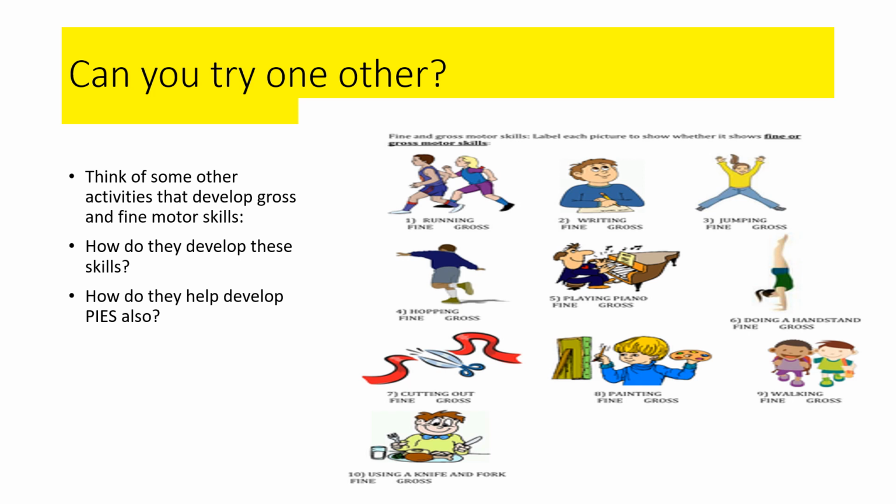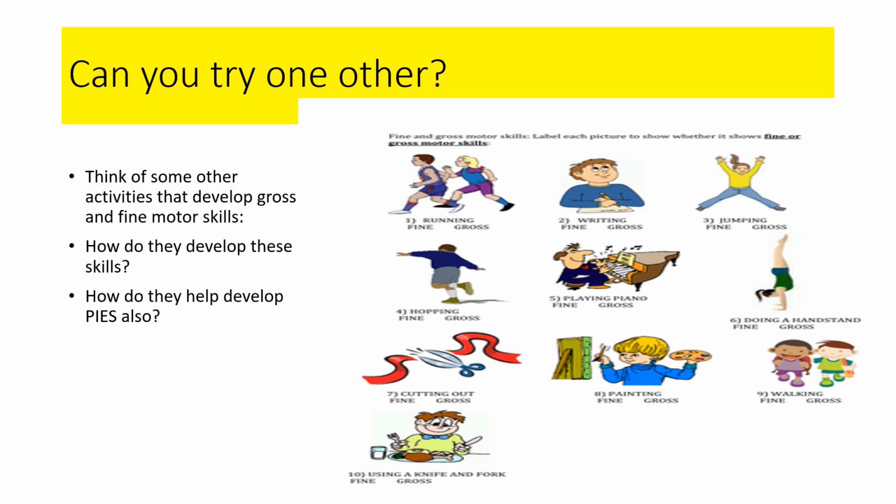If you pause this for a moment, have a look at one of them and just go through, are they practicing gross motor skills or fine motor skills? But also, how does this particular activity develop somebody's PIES?